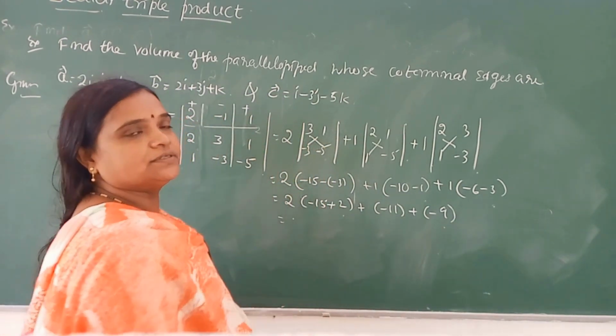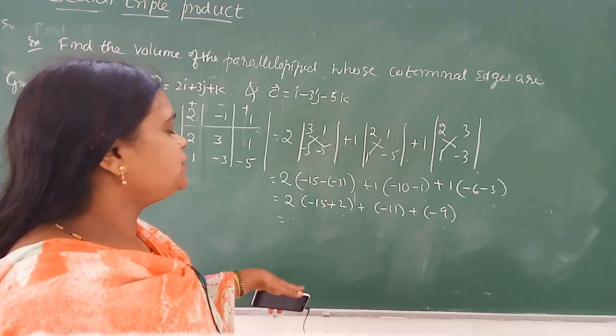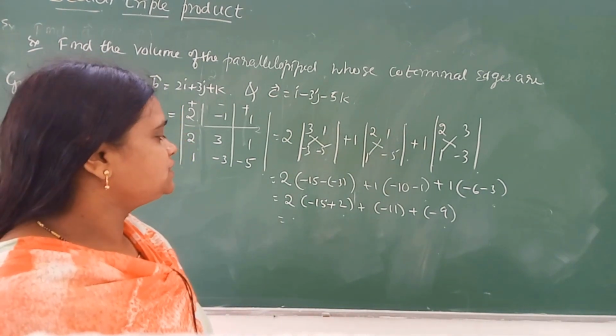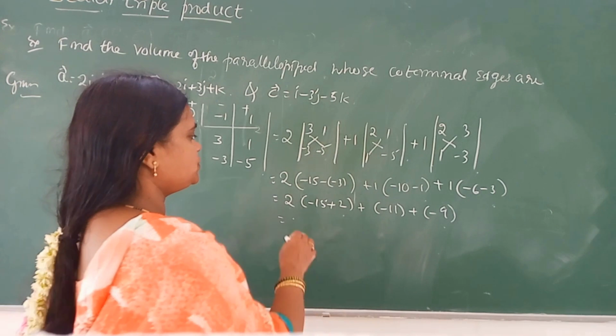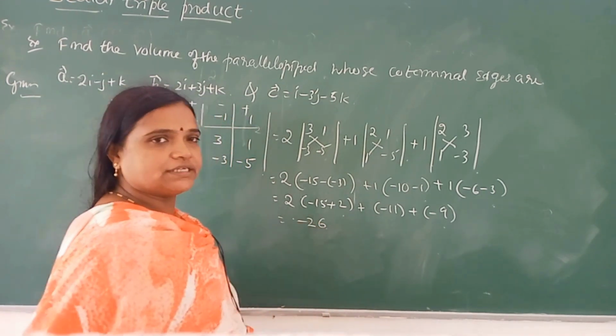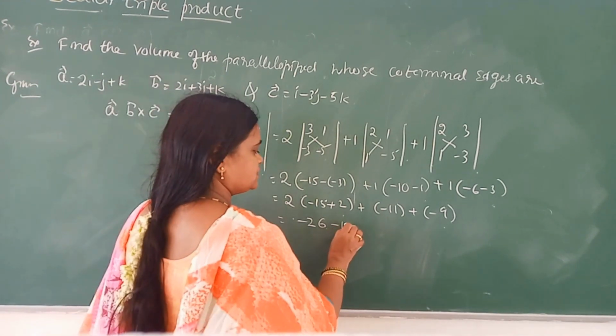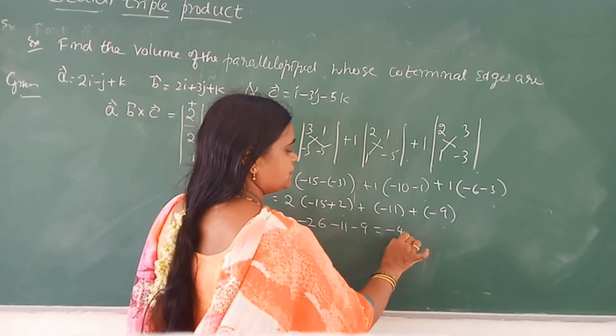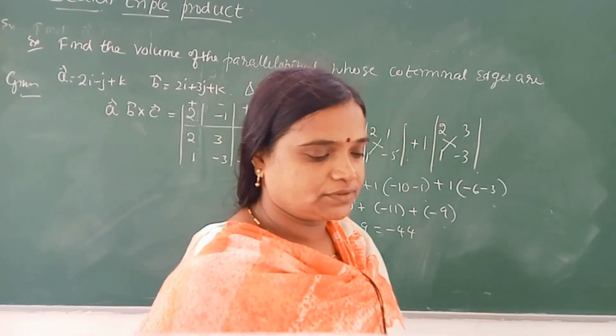Minus 15 plus 2, minus 13, and 13 plus 20 with minus 9, minus 11, minus 9. We will get minus 44.